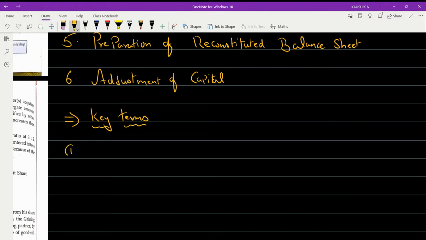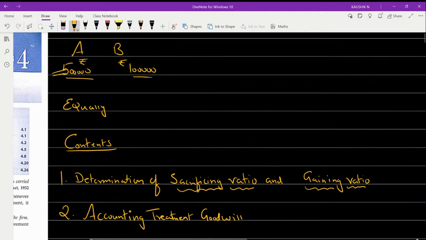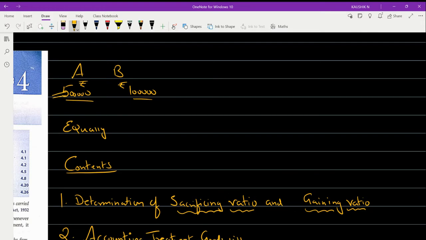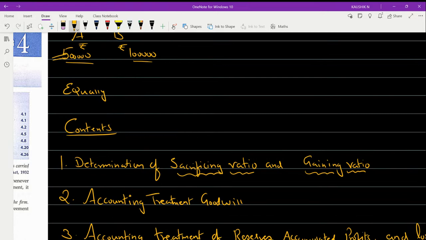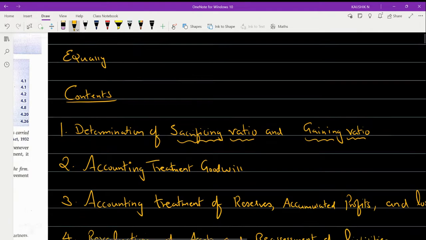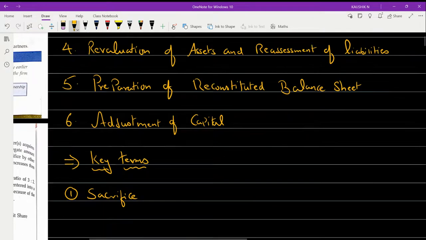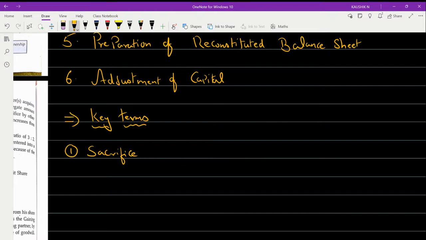First and foremost, there is something called sacrifice. The word itself says very clearly, sacrifice is nothing but we have to give away something. Now, in my initial example, I said that there are two partners, A and B, who have contributed 5 lakh rupees and 1 lakh rupees as capital. Initially they had a good understanding and they were sharing profits and losses equally despite the amount of capital they have introduced.